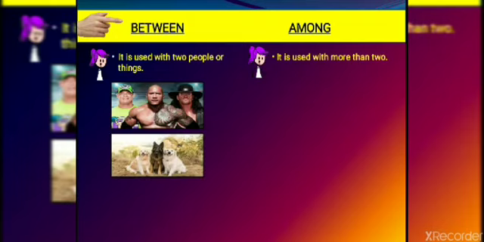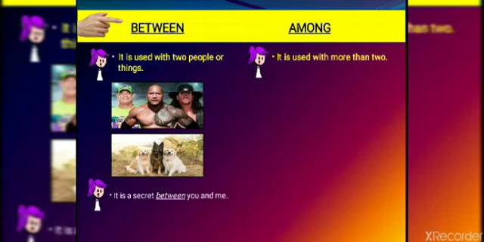Look at another picture. Two dogs are there, and one black one is in between. When we are talking about something between two, it is used with two people or things, right? So these pictures make it clear. In the first picture we will say that The Rock is standing between John Cena and Undertaker, and in the second picture we will say that the black dog is sitting between the two white ones, the two brown ones also we can say.